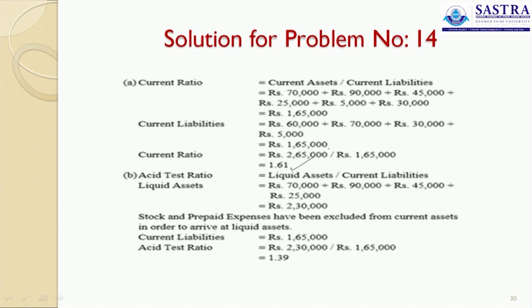Acid test ratio is liquid assets divided by current liabilities. Liquid assets, as we already said, are current assets minus your stock and prepaid expenses. So this is 2,30,000 liquid assets, and we have current liabilities as 1,65,000. Acid test ratio is 1.39. This is otherwise called the liquid ratio. Acid test ratio is otherwise called the quick ratio or liquid ratio.